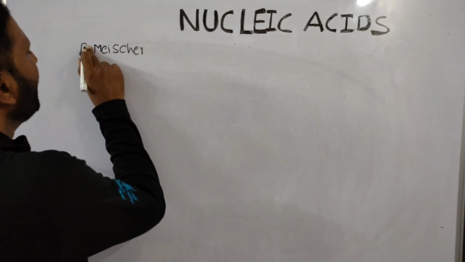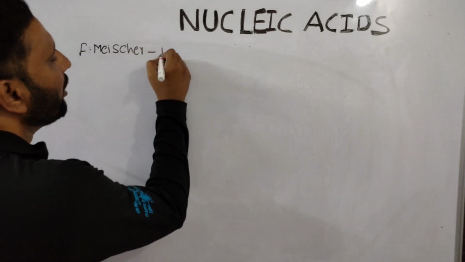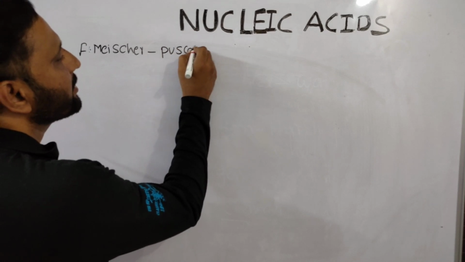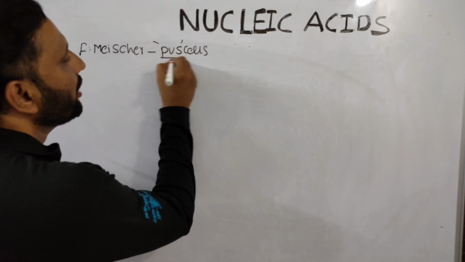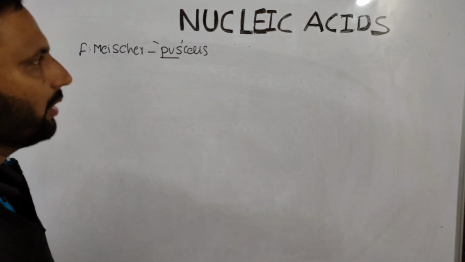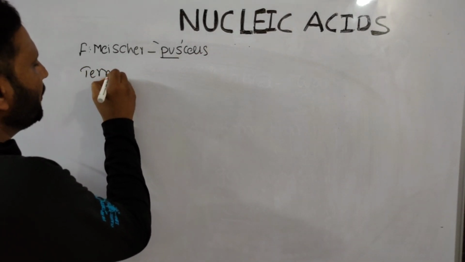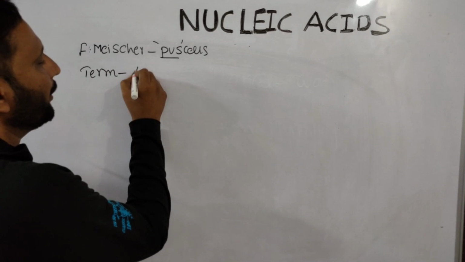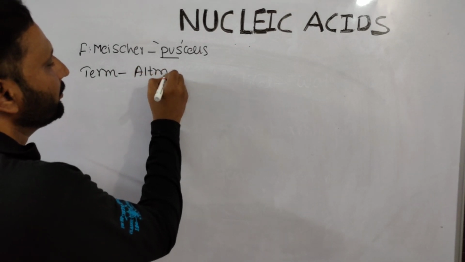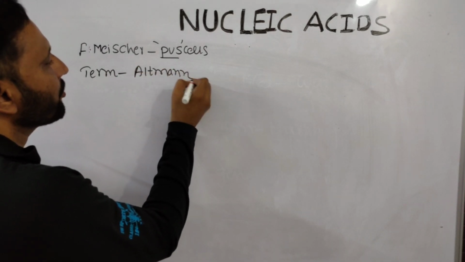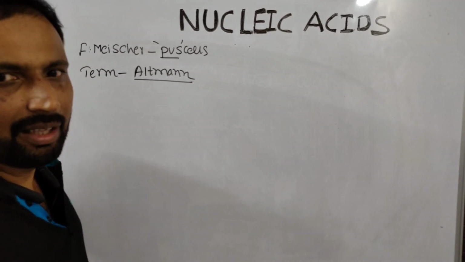The term nucleic acid was coined by Altman.